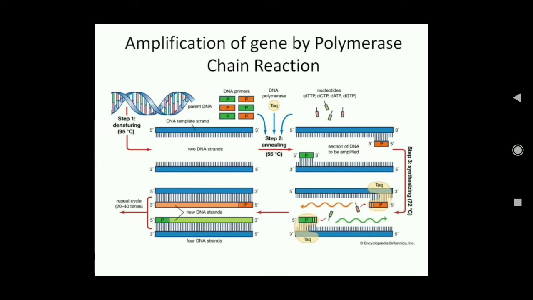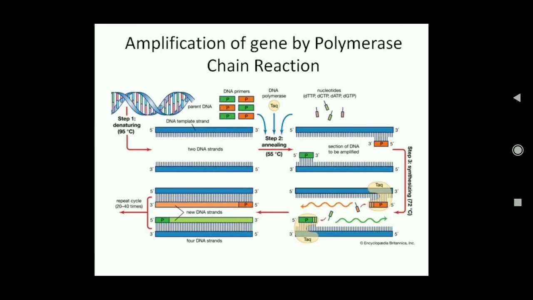Next is the synthesis of the new strand of DNA, or what we can call extension. Here, with the help of this DNA polymerase, which is known as the Taq polymerase, a new strand of DNA will be formed using the nucleotides. Okay, these are the nucleotides. So nucleotides will be used for making the new strand like this. You can see this new strand is formed. Now this new strand is formed by the use of this polymerase, which is the Taq polymerase.